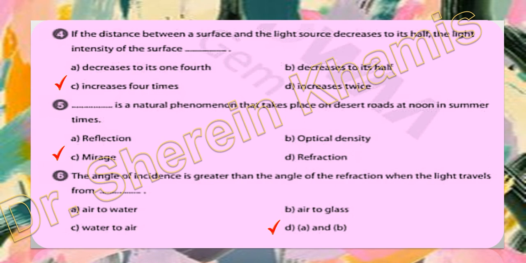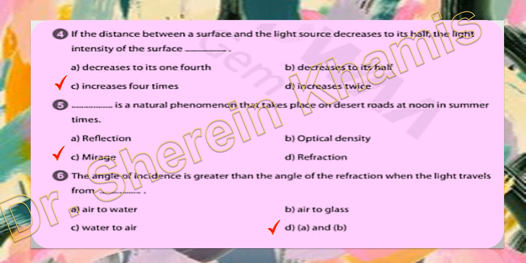Okay, we have question 6, the last question of our exam today. The angle of incidence is greater than the angle of refraction when the light travels from... Okay, if the angle of incidence is greater, it means that I go into a medium of low optical density, which means that I go very fast, with high velocity.